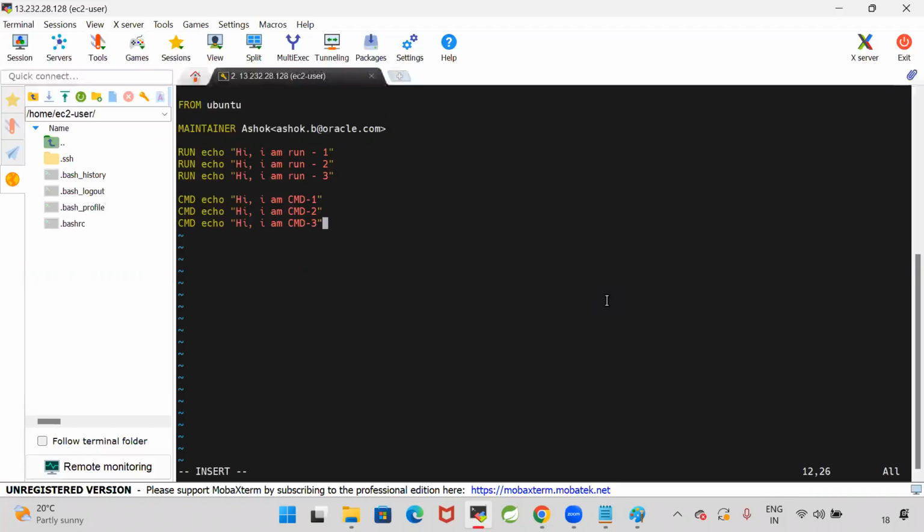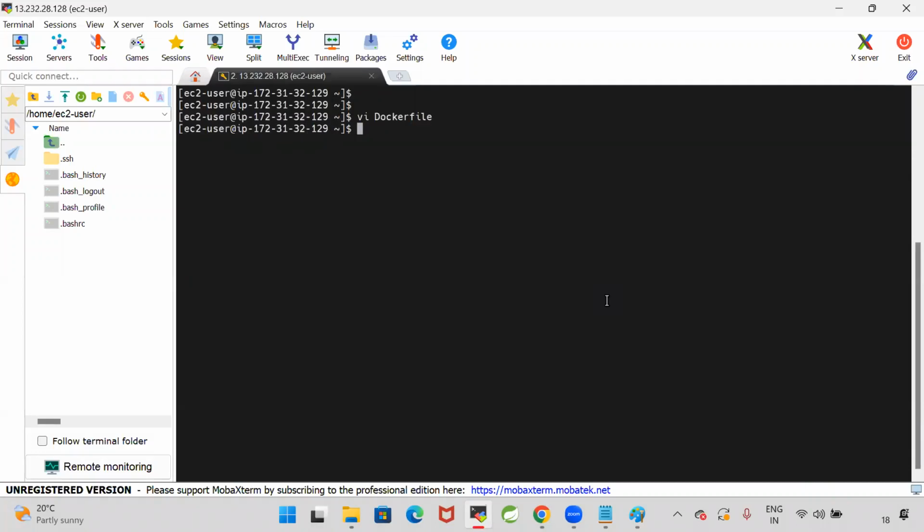Yes. FROM Ubuntu. FROM is used to represent the base image. MAINTAINER is the author name. RUN commands are available. CMD commands are available. So RUN commands will execute while creating the Docker image. CMD commands will execute while creating the Docker container. Then press Escape, :wq. I'm saving that file. That file got saved. Are you clear?